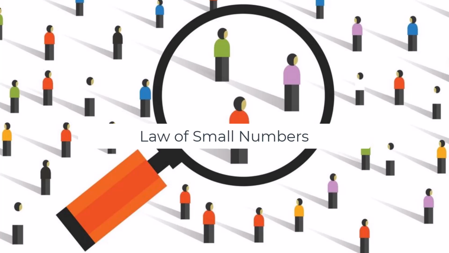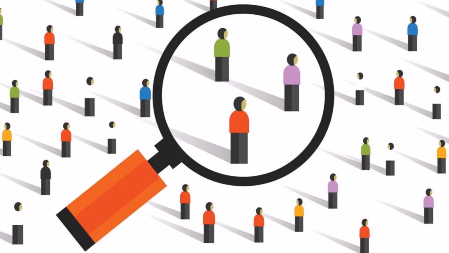Another example of cognitive bias is the law of small numbers. This happens when we base our judgments of the outgroup on the actions of a small number of its members. Here, a few outgroup members end up representing the whole group. This is in line with the adage, "A few bad apples spoil the barrel."